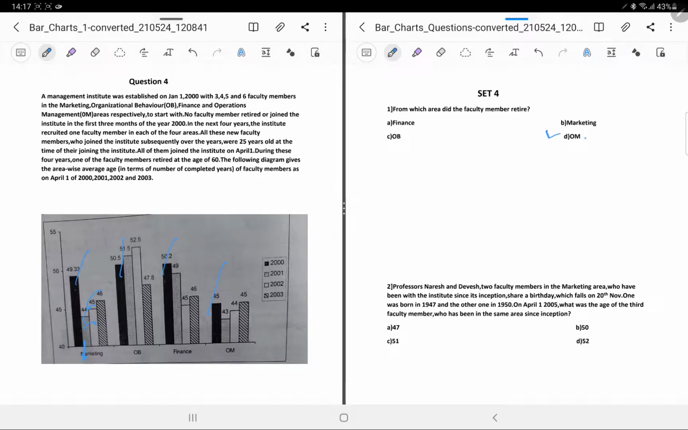Okay, see this. We can clearly see that in marketing the average fall is in 2001. In OB the sharp fall is in 2003. In finance the sharp fall is in the year 2002. And in this the sharp fall is in the year 2001. Okay, the sharp fall is in 2001. See this, 45 to 43 it is getting reduced.